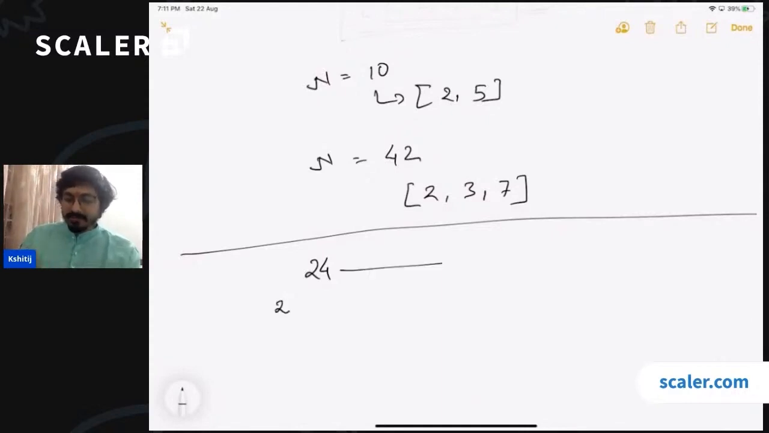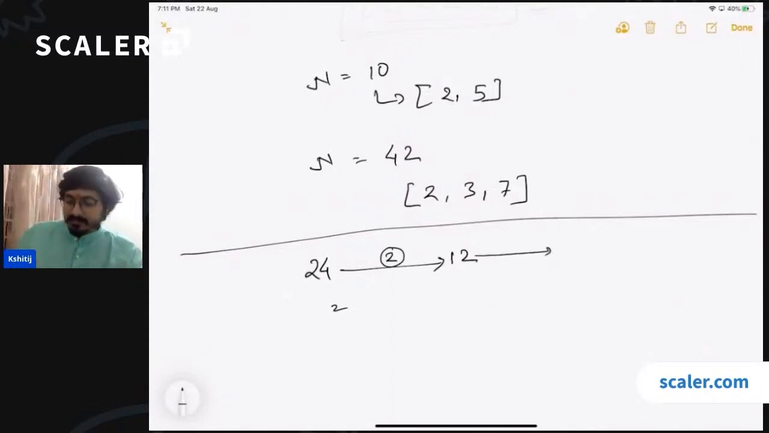So I will try to divide 24 by 2. I get 12, and this 2 gets added to my answer. Now I have 12 and I know that again I have to do the exact same thing. Find the smallest number with which I can divide this, and that number obviously should be greater than 1, right?